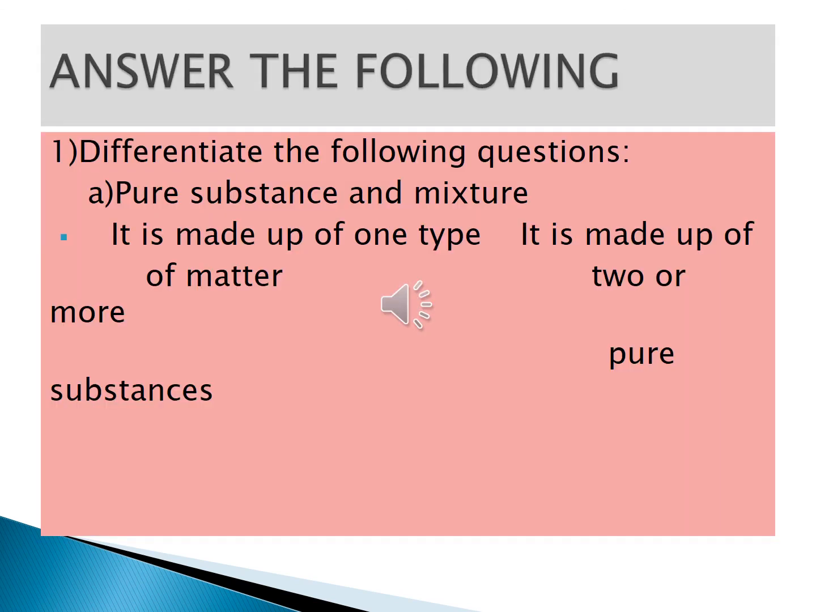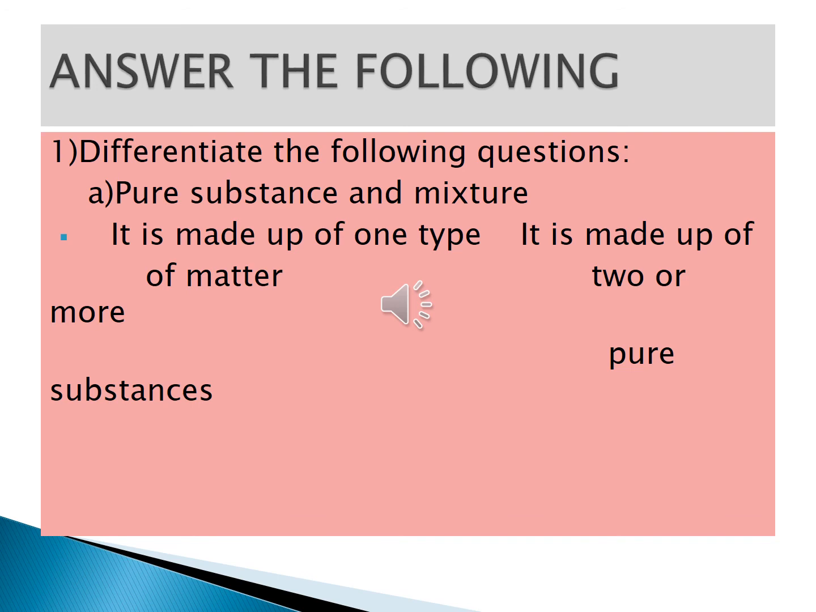Okay, children. Now we will write answer the following. Take page number 28. Questions are there. Answer the following. First question: differentiate the following. First one, pure substance and mixture. You put two columns. One column pure substance, another column you write mixture. That is the heading.